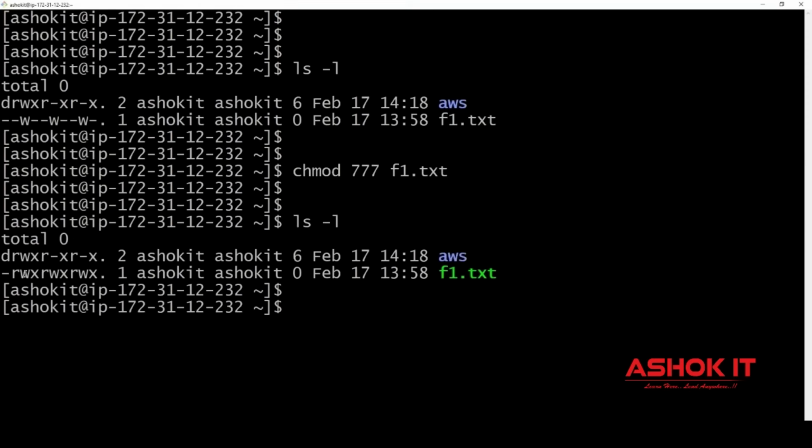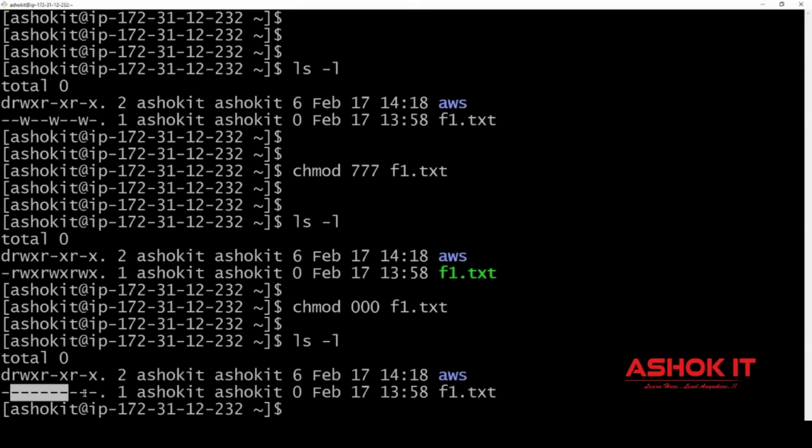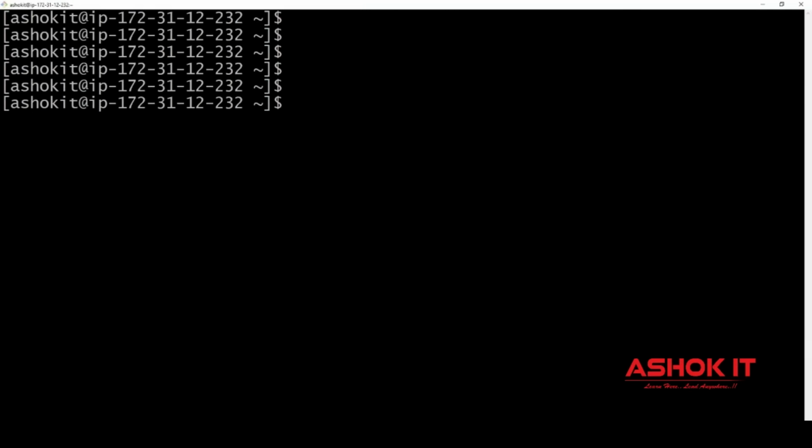So user is having read, write, execute, group is having read, write, execute, others also having read, write, execute. Suppose if I give chmod 000 f1.txt, 0 means no permission. Nobody is having any permission on the file. No permission is available on the file. I hope you got the clarity. How to deal with the file permissions?